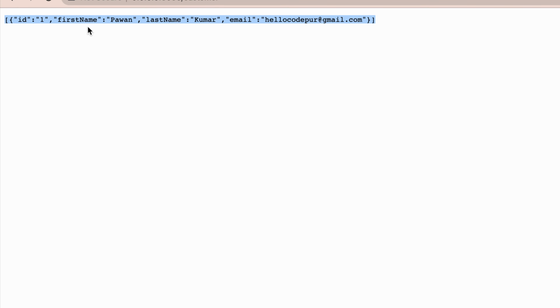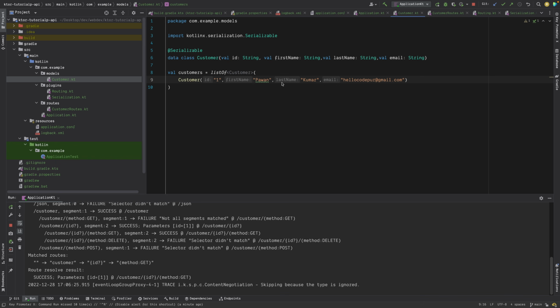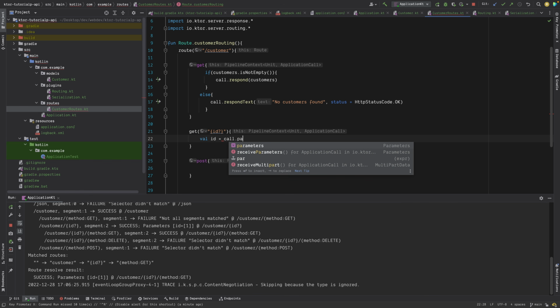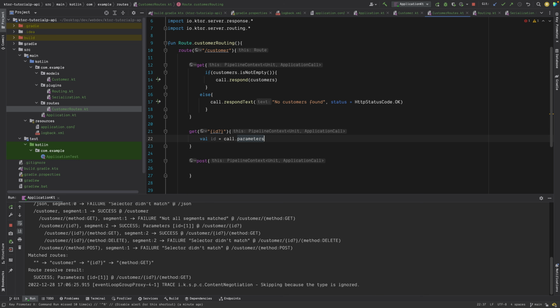So we got an array inside that we have ID, first name Pawan, last name Kumar, and all those kind of things. Let's say I want to just get this person with ID 1. So /customer/1. And it won't work because if I go back to our customer routes here in the ID part, I'm doing nothing. So for example, how I will get the ID. For example, I can say val id, and I'll just say call.parameters, and inside parameters, I can get this ID. If I get it, then it's okay.